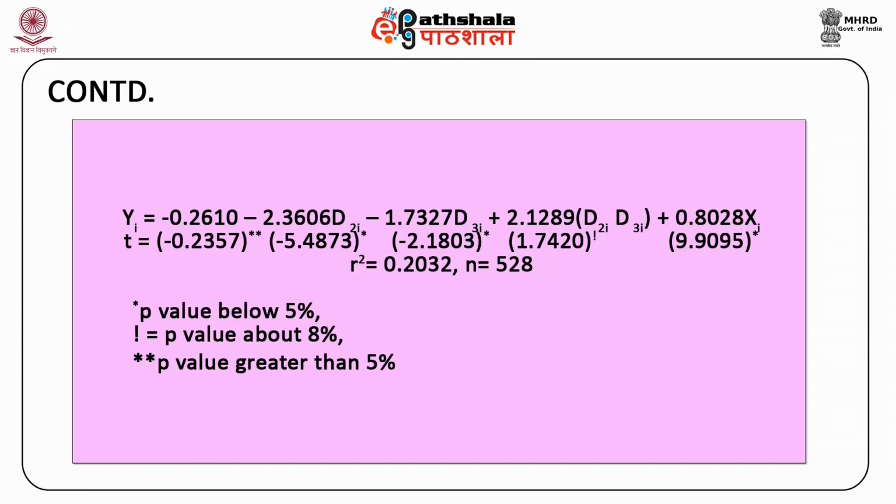Here we can see that on holding the years of teaching experience constant and adding all the dummy coefficients, we get minus 2.3606 minus 1.7327 plus 2.1289 is equal to minus 1.964. This figure indicates that the mean annual salary of a non-white female college teacher is lower by